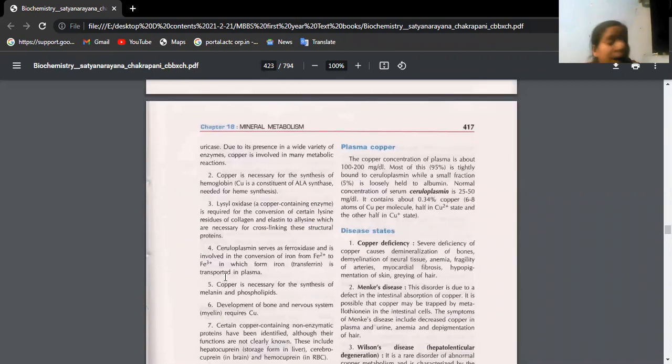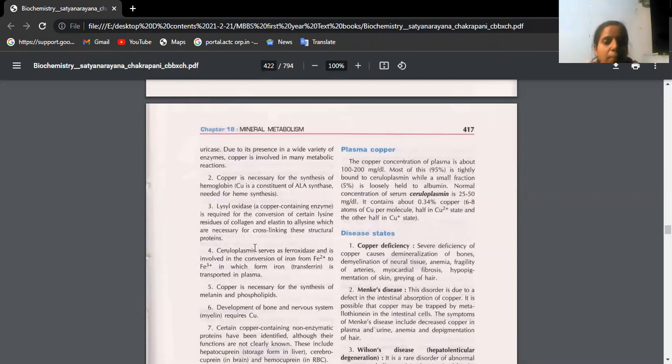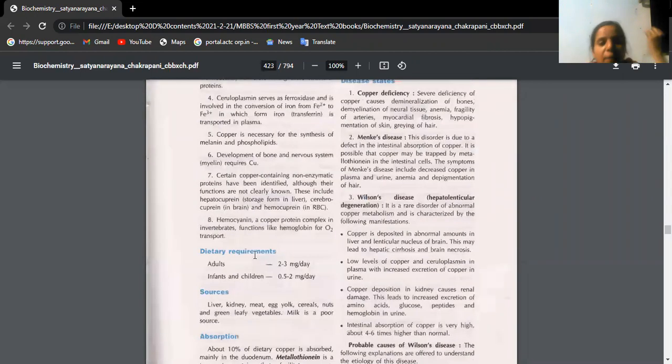And ceruloplasmin is ferroxidase. That means iron and copper together we have here. You call it ceruloplasmin, ferroxidase. It helps in the conversion of ferrous to ferric form. Just now we saw that in the previous flowchart of iron. Then it helps in the synthesis of melanin, phospholipids. It helps in the development of bone, nervous system, and all. Copper is important, so read carefully.